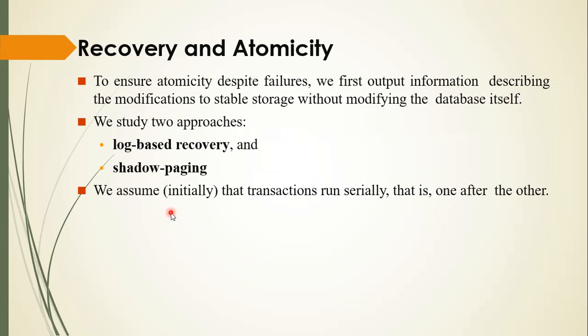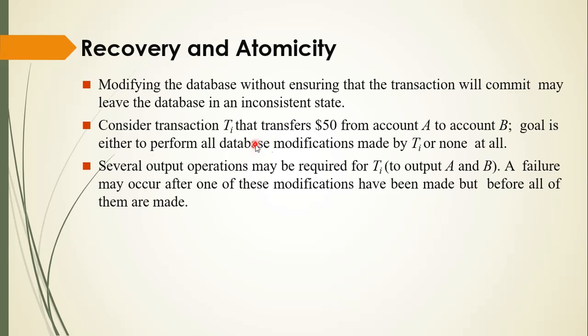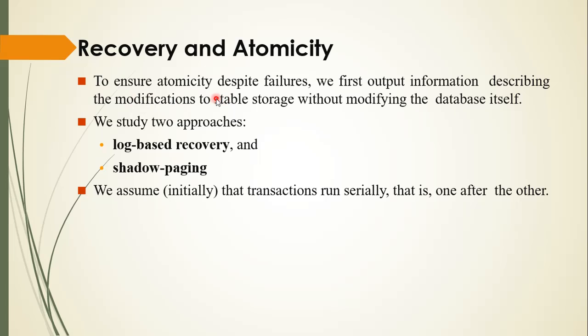So if this transaction is performed, and we are transferring the money from account A to account B, then it must be stored in account B, and then our transaction is successful. To ensure atomicity despite failure, we first output information describing the modification to stable storage without modifying the database itself. So we have to use the stable storage concept to store our transactions.